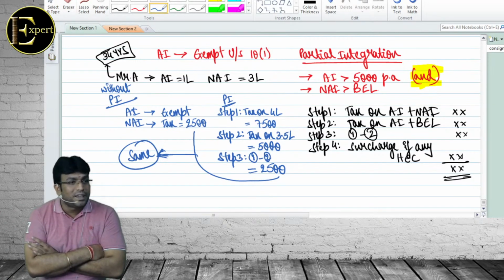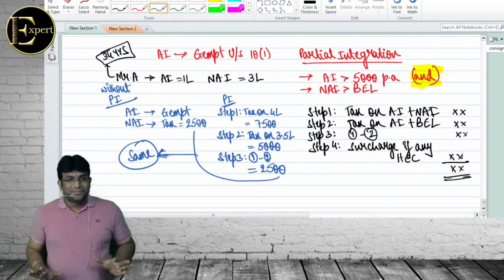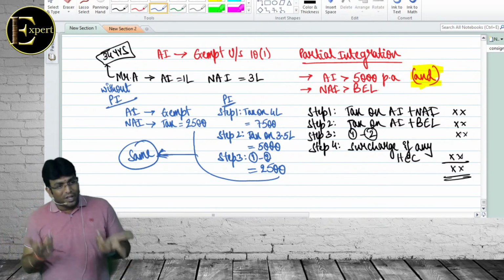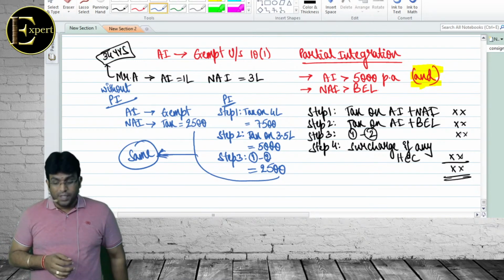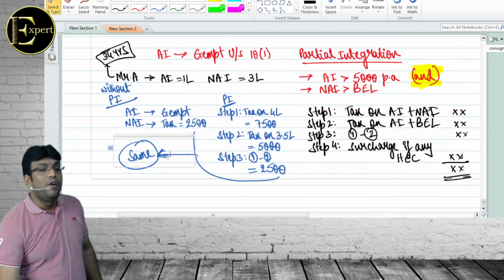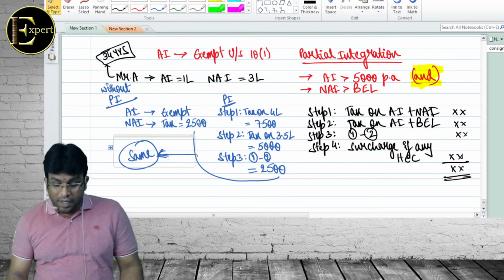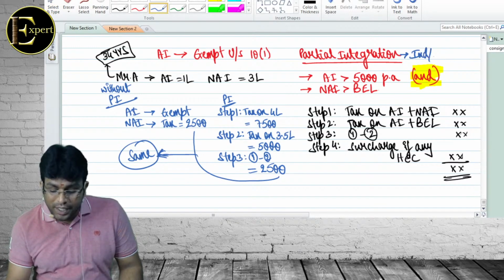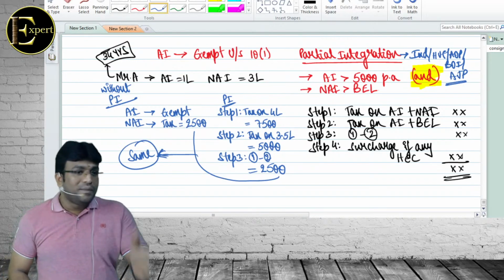Sir, did you understand my point? Sir, I repeat again, if a person has got only agriculture income, tax will be what? 0. And in law they are telling, boss, we will apply one special concept called partial integration when two conditions are satisfied: agriculture income is more than 5,000 per annum and non-agriculture income is more than basic exemption limit. And this will apply only for individual, HUF, AOP, BOI. Correct? The logic behind it is simple.